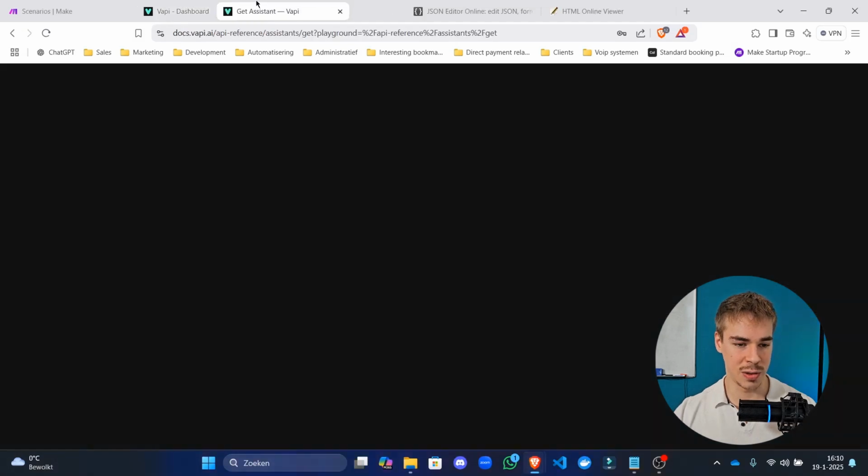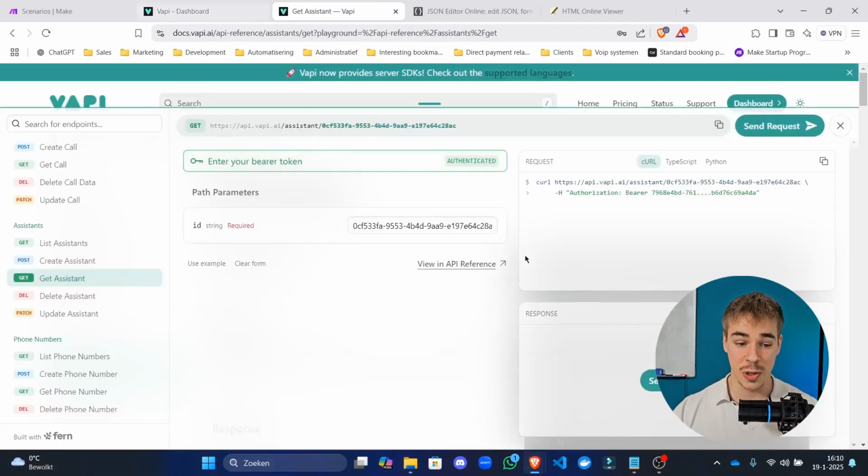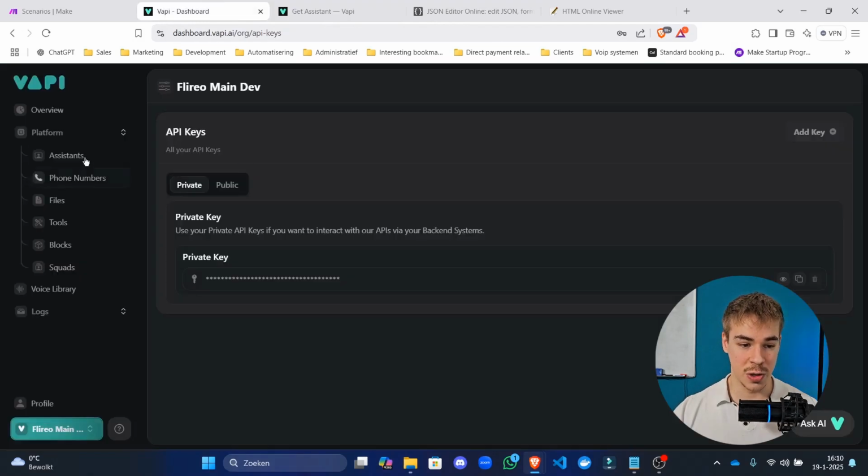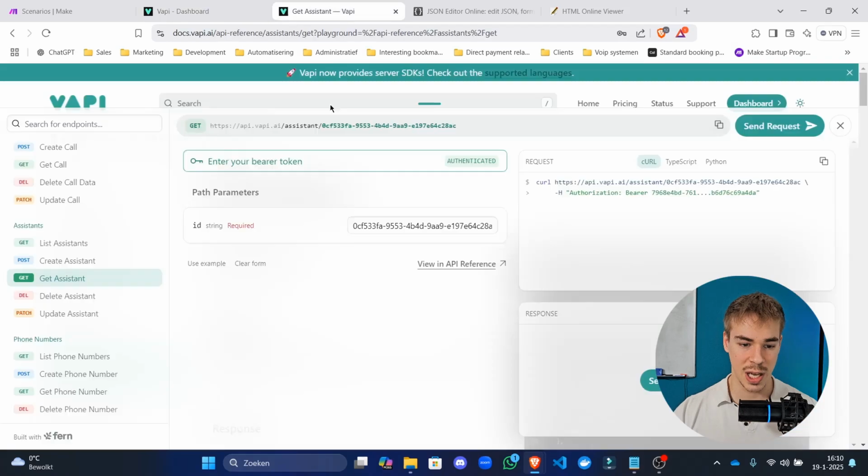All right, here we go. And then, of course, right here in this ID part, you're going to grab that assistant ID and paste it in there. Now, this is a GET request, an API GET request, which means that if we put in a single ID, it's going to give us that very specific agent. If we don't give any ID at all, and we perform that request, we're going to get all of the agents in our database. For now, let's use this specific one.